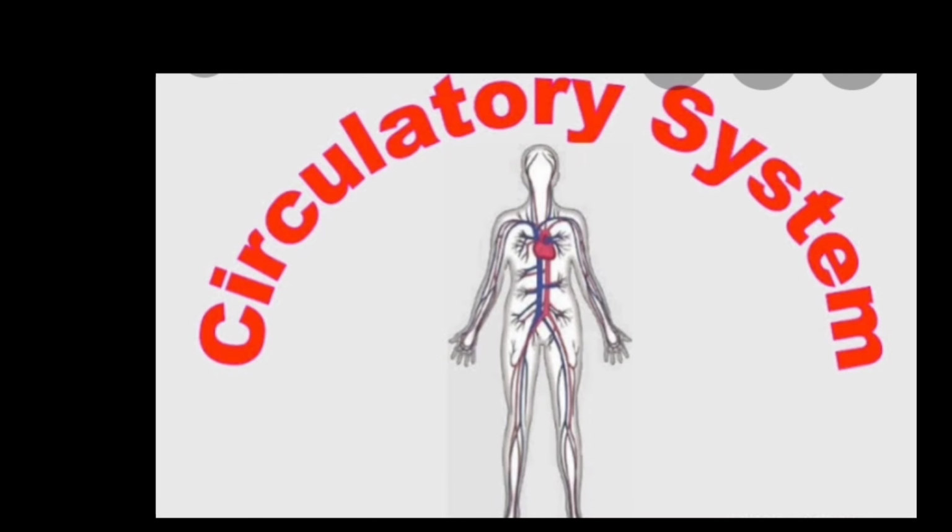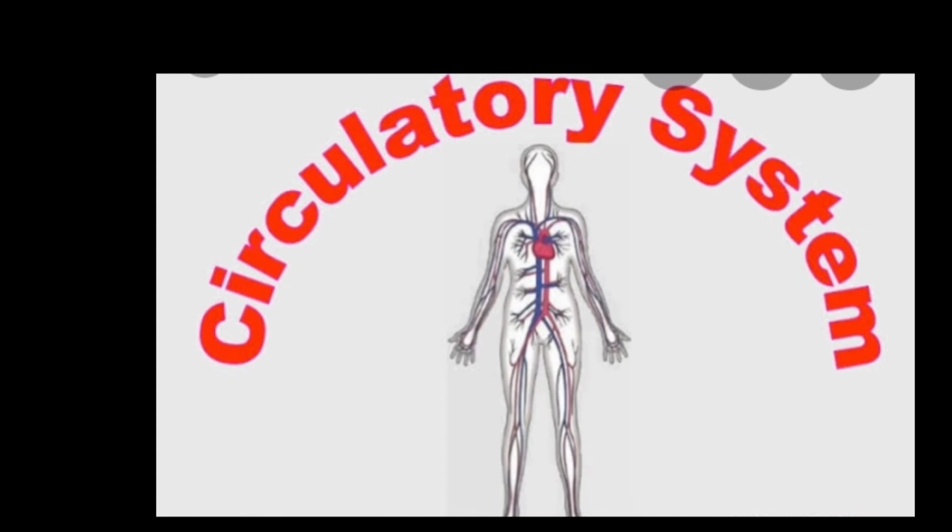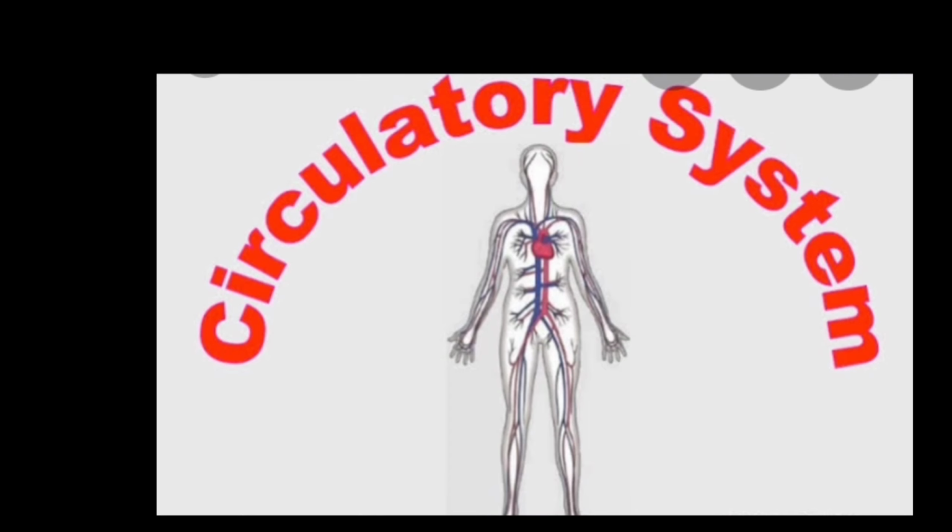Circulatory system means transport in humans. The main transport system in human beings is the blood circulatory system, which is commonly known as just the circulatory system.